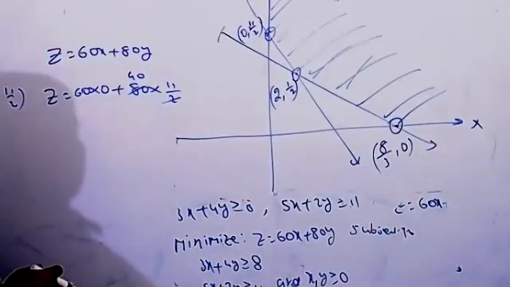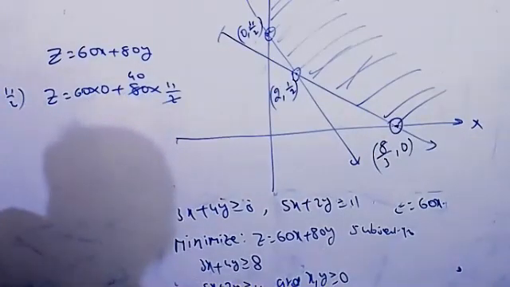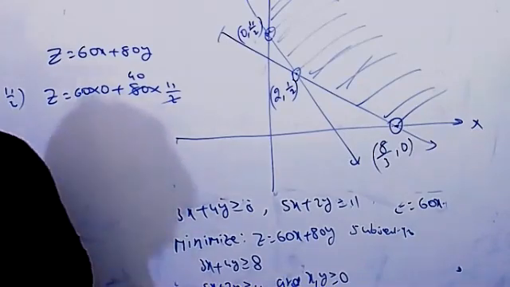But we are not getting this much. I think this point will be wrong, so that is not 11/2.